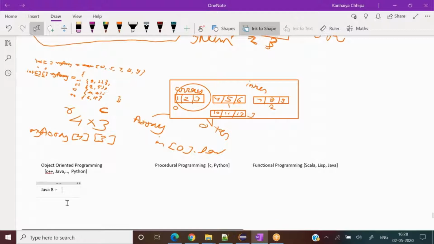Okay, so let's start one by one. First thing, when I say object oriented programming language, we normally say that Java is a pure object oriented programming language.